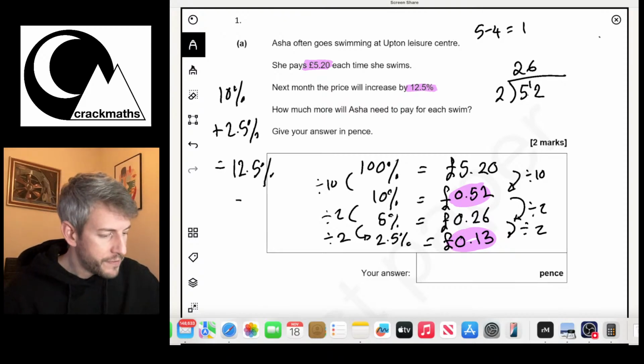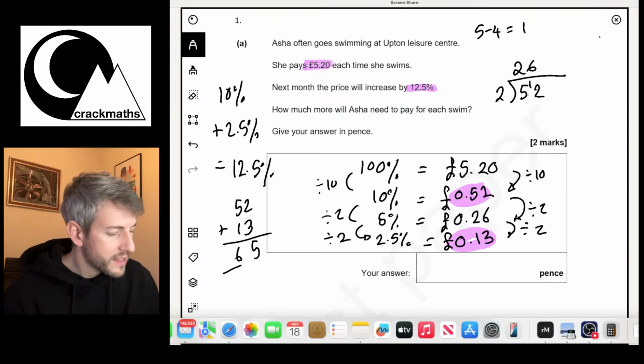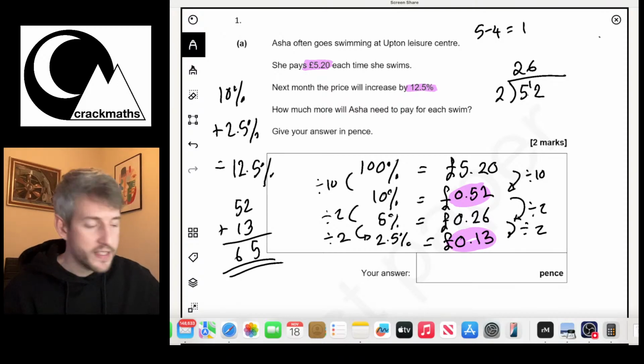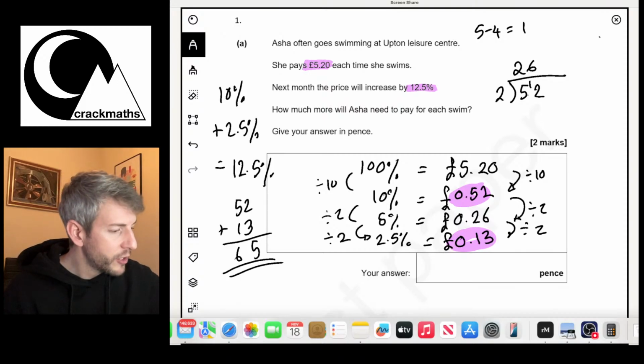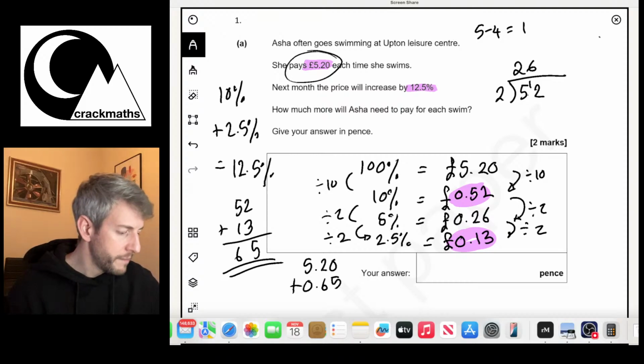So if I add those two things together, I will get my answer. So 52, add 13: well, 2 add 3 is 5, 5 add 1 is 6, so that's going to be 65p. So the increase is going to be 65p. Now we're increasing £5.20 by 65p, so I'm going to do £5.20 add 65p.